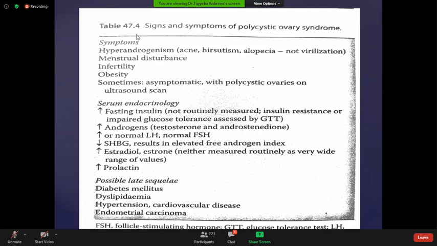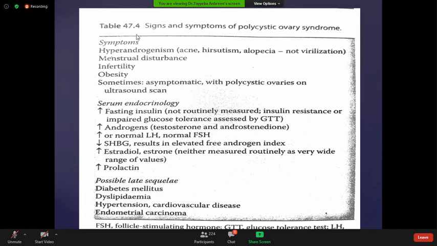If we see the serum endocrinology of these patients, the fasting insulin level is increased, usually more than 30 international units. The fasting insulin is not routinely measured, but besides sending the patient for fasting insulin, it's better to have an OGTT, because if the patient has a tendency for diabetes due to this increased fasting insulin, the patient can be evaluated for diabetes by doing this OGTT, oral glucose tolerance test with 75 grams glucose.